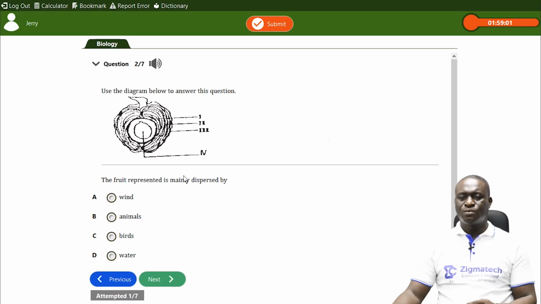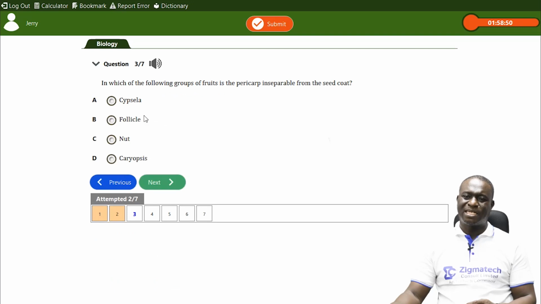Number 2 question, look at that question. That is a coconut. They said the fruit represented is mainly dispersed by what? Coconut is mainly dispersed by water.